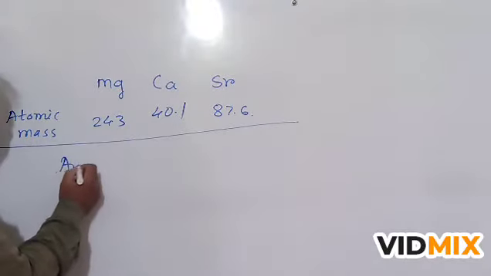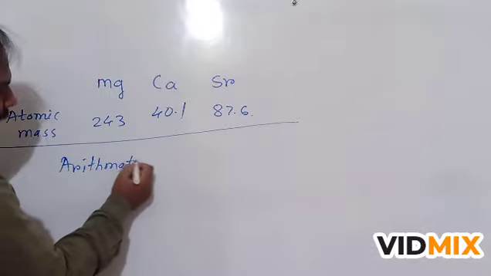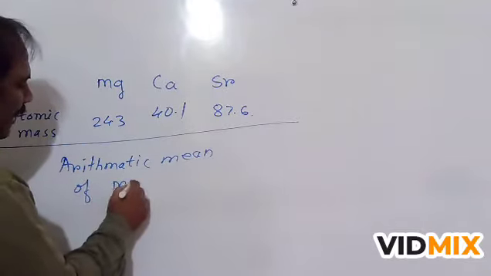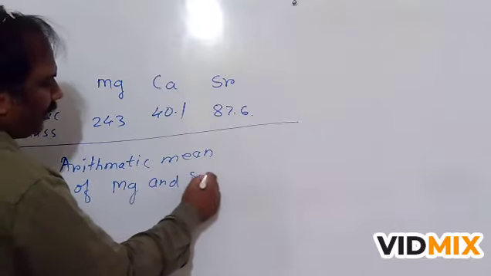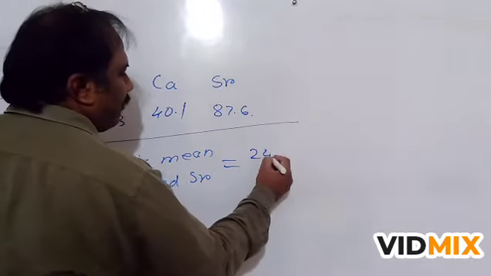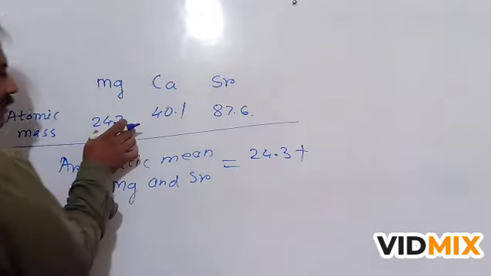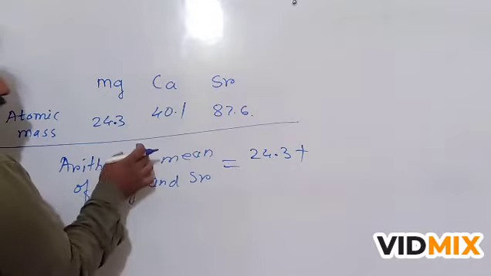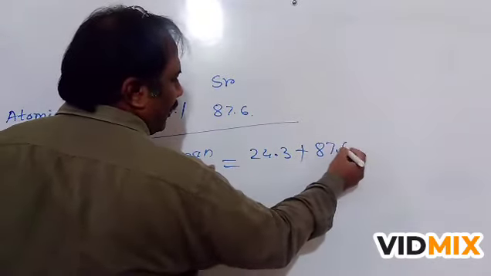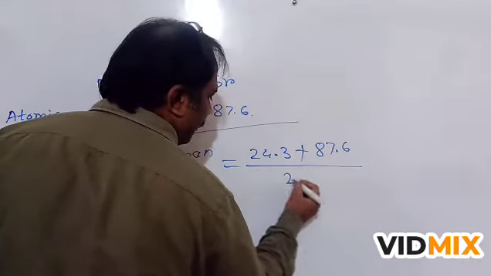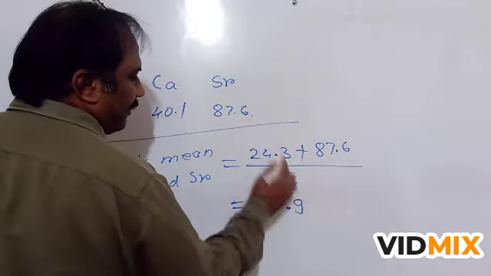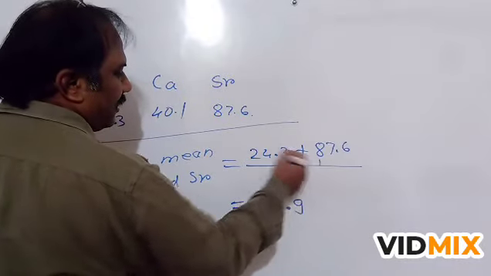The arithmetic mean of magnesium and strontium is 24.3 plus 87.6 divided by 2. 3 plus 6 is 9, 7 plus 4 is 11, carry 1.